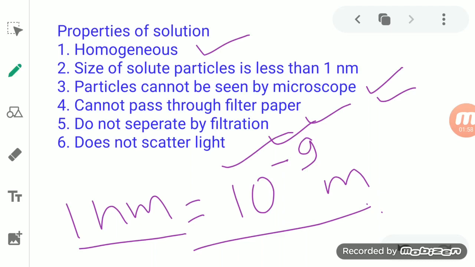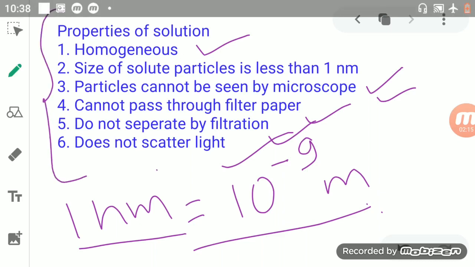In a true solution the particles are very small, so when you provide a beam of light on it, the particles cannot reflect the light rays falling on them. So these are the different properties of the solution